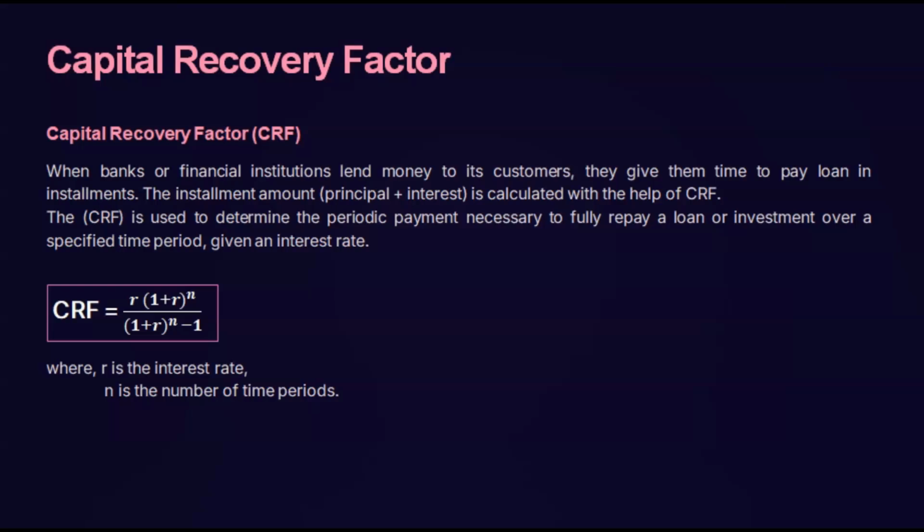And suppose you want to buy an asset worth rupees 1 lakh, and you don't have rupees 1 lakh at this point. So you want to take the option of paying this amount in installments.